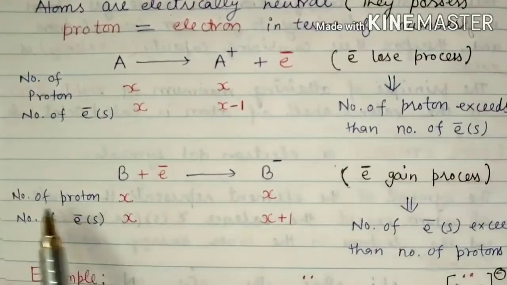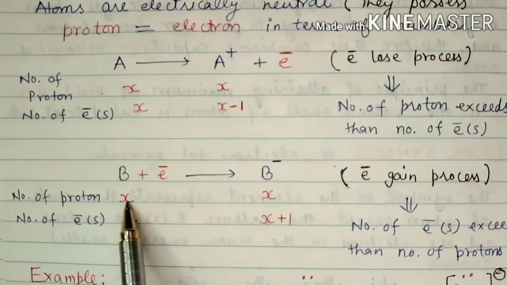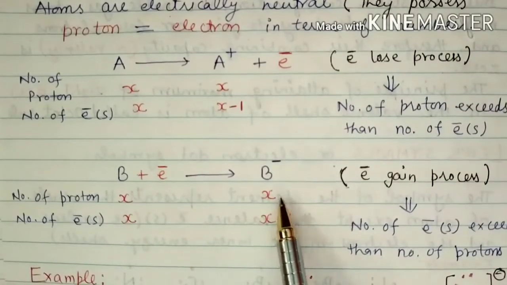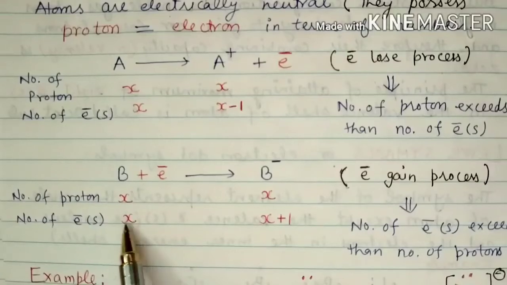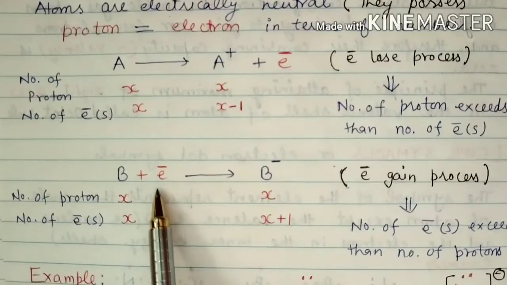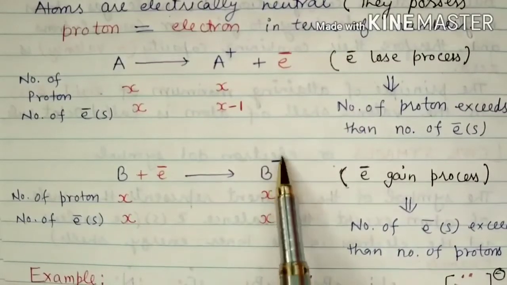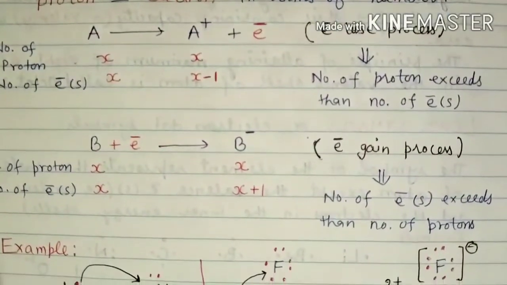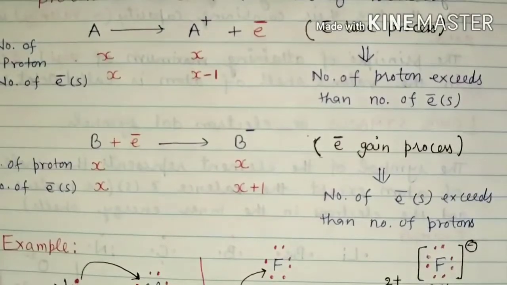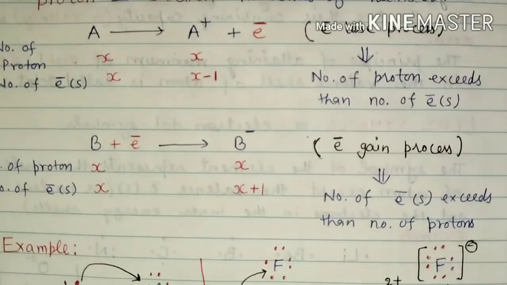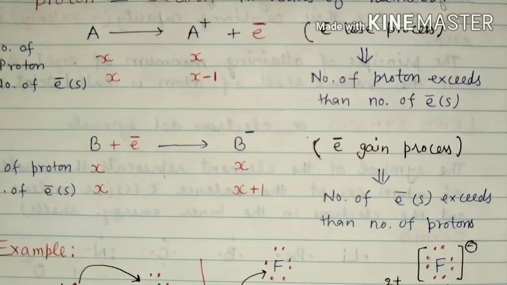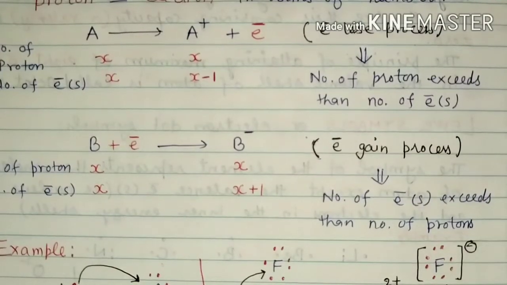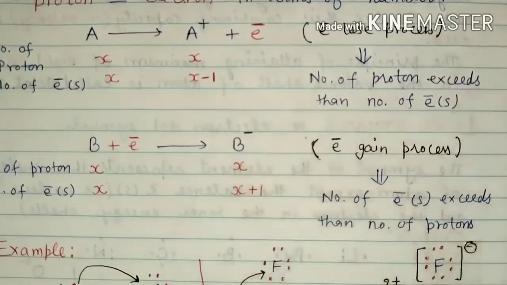You can see the number of protons initially in B is X, and in B minus it is again X. But the number of electrons is X initially, and because it takes 1 electron, it will be X plus 1 in the case of B minus. So in the electron gain process, it will have more electrons in comparison to protons. So what will happen? It will acquire a negative charge. B will acquire a negative charge.